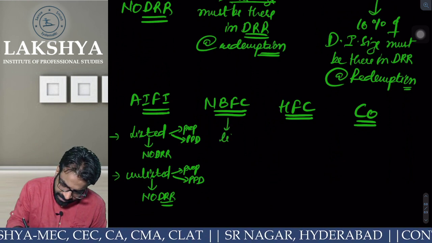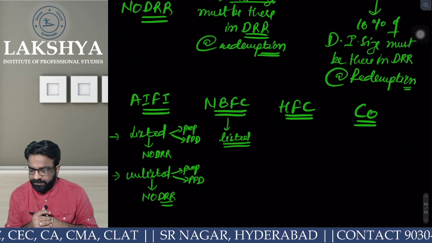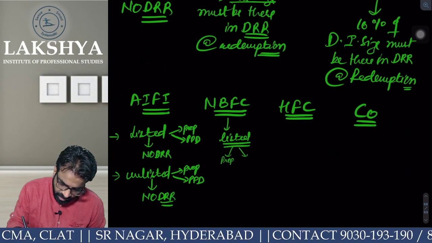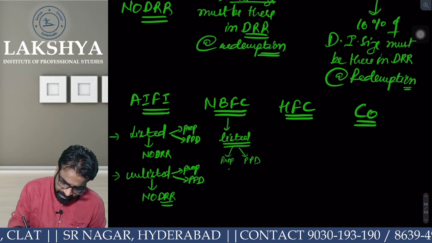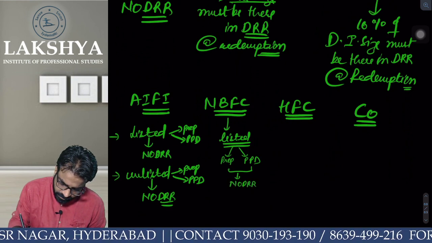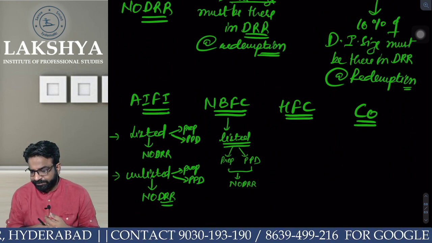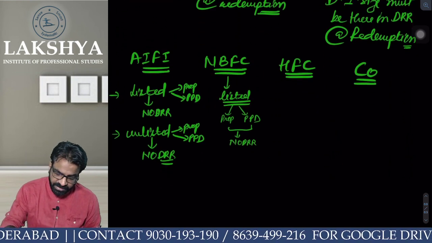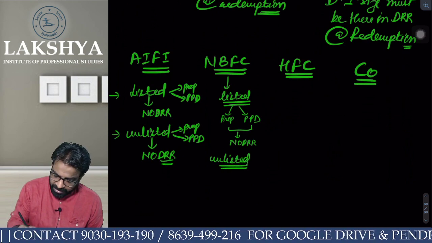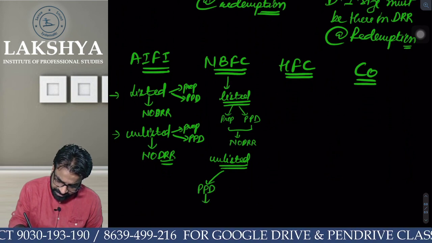I am a listed NBFC, either via prospectus or via private placement. DRR or no DRR? No DRR. Sir, I am unlisted and I have issued via private placement of debentures.